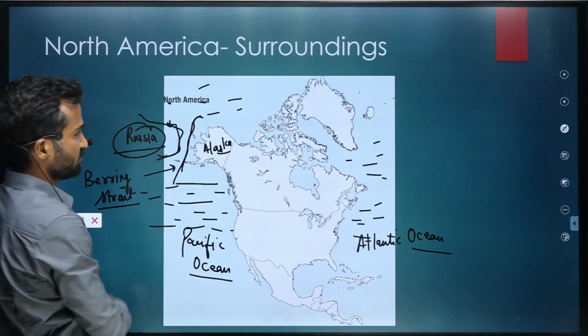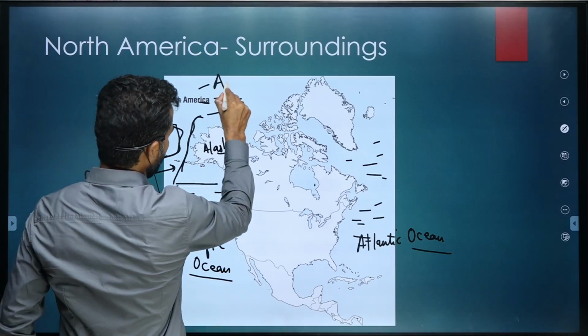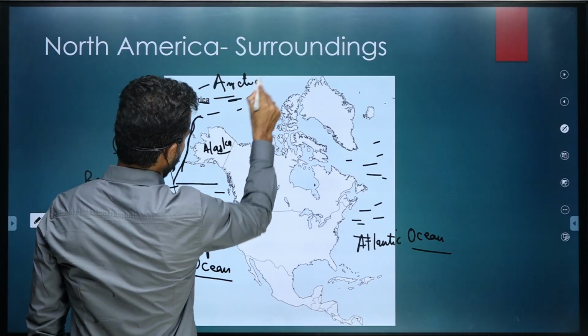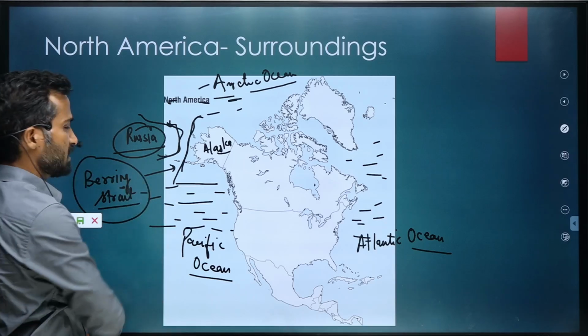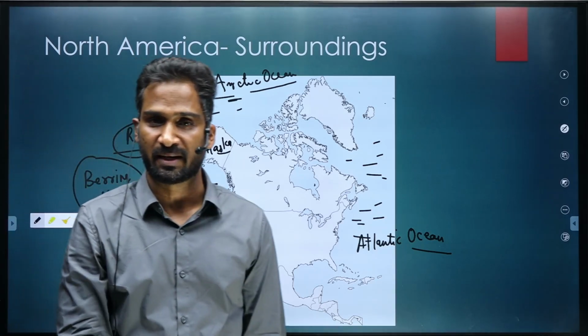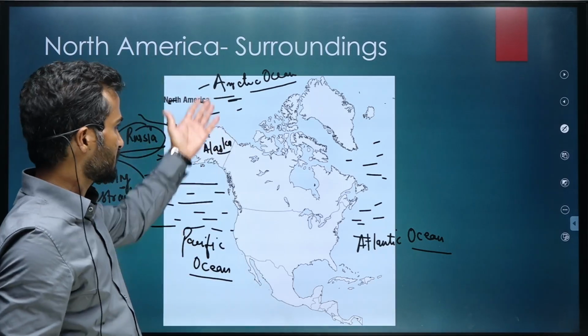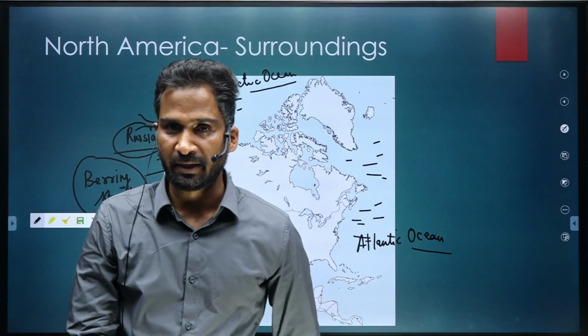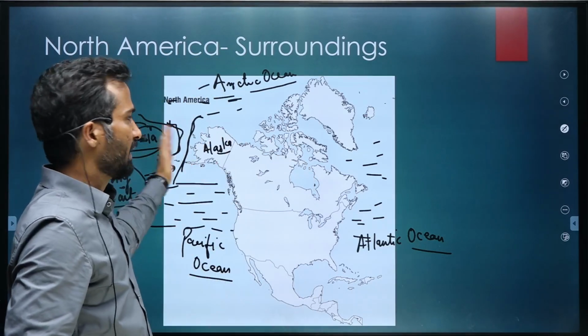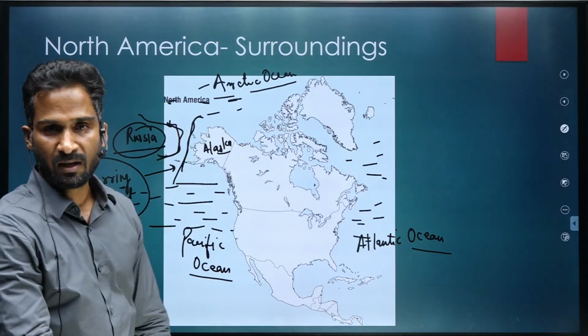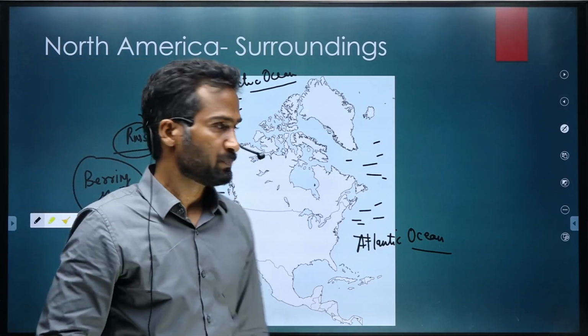So this is the Pacific Ocean, and over here it is the Arctic Ocean. This strait is named the Bering Strait. It basically connects the Pacific Ocean with the Arctic Ocean, or in other words, it divides these two land masses, Russia and Alaska.